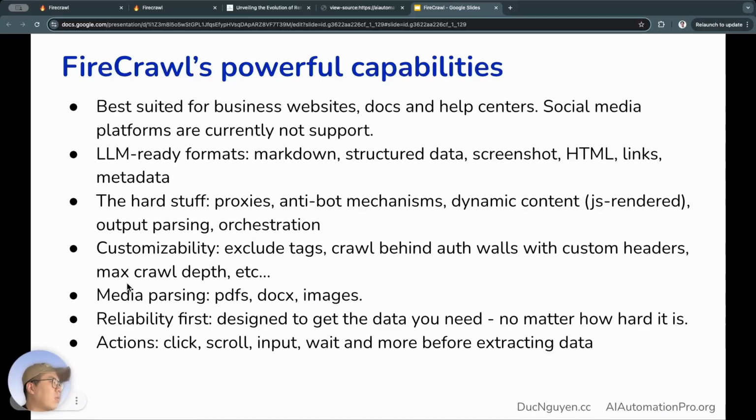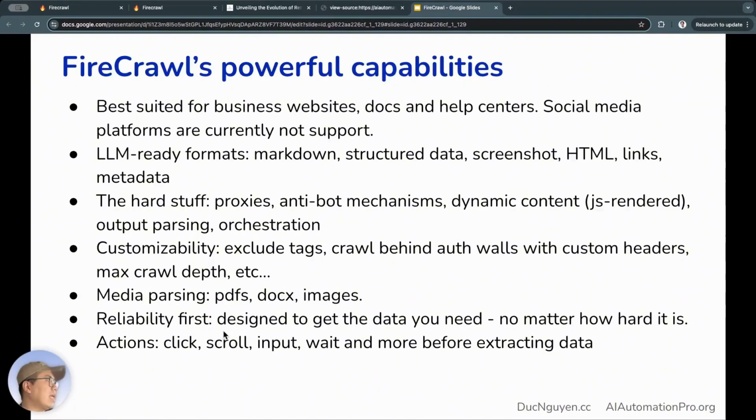When we go to a website, it might have links to other pages, so it can follow those links and scrape up to level 2, 3, 4. Media parsing. Converting, extracting info from PDFs, docs, images. Reliability. I've already mentioned this.